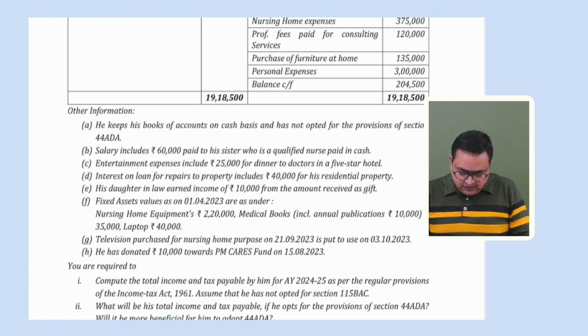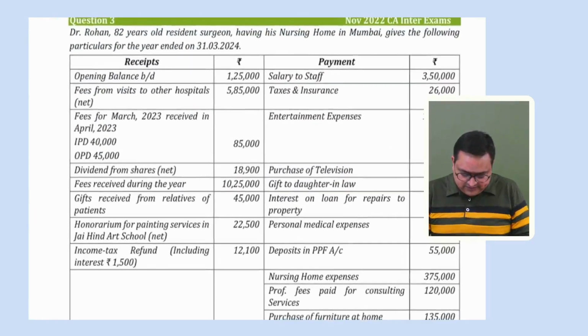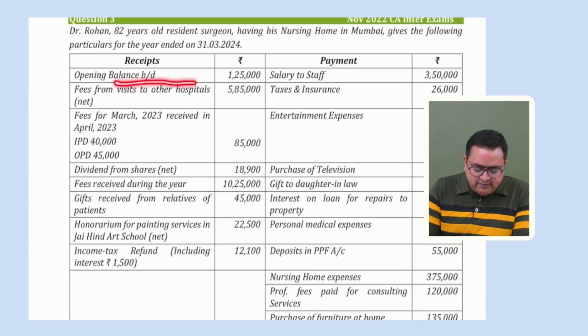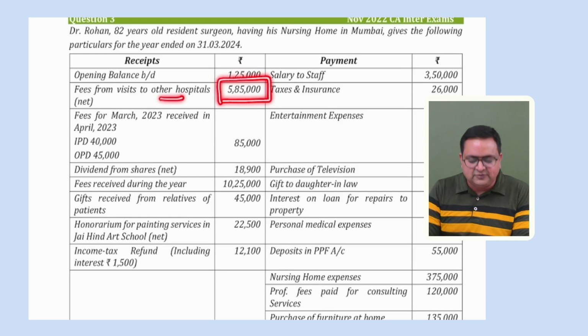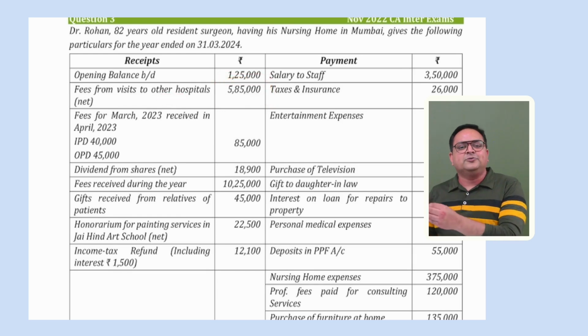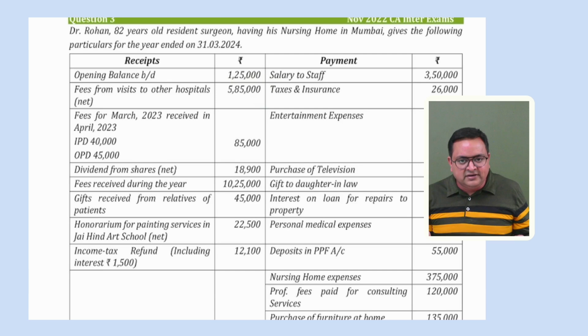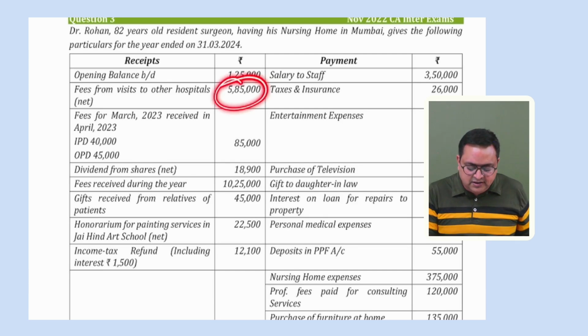Okay. Now let me read this out first. First of all, this is the opening balance. This is the opening cash and bank balance. We don't have to do anything for this opening balance and closing balance also. First of all, fees from visits to other hospital. Tell me whether this person is a medical professional, a doctor. So he has received fees from visiting some other hospital also, and the other hospital pays him fees. Whether it is a professional visit, the answer is yes. This is PGBP income. So while computing PGBP, we'll take it as a gross receipt. Okay.